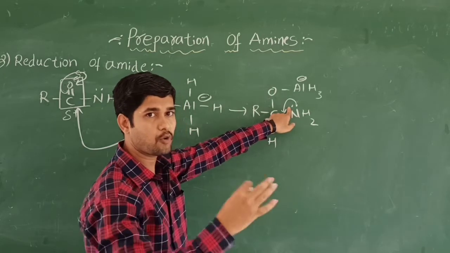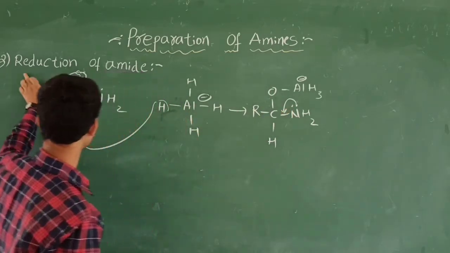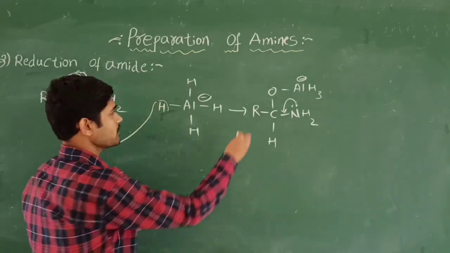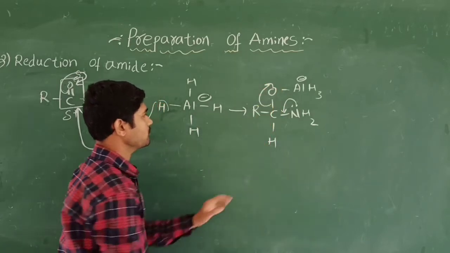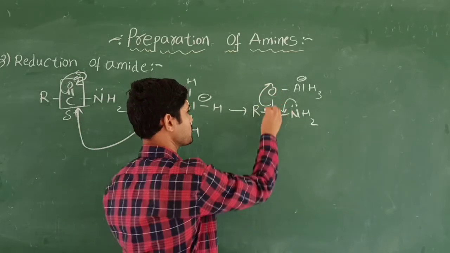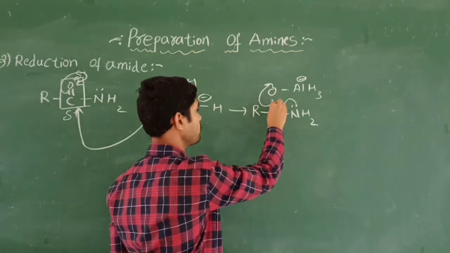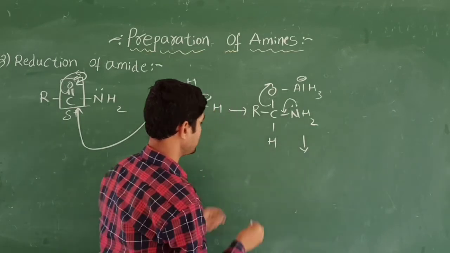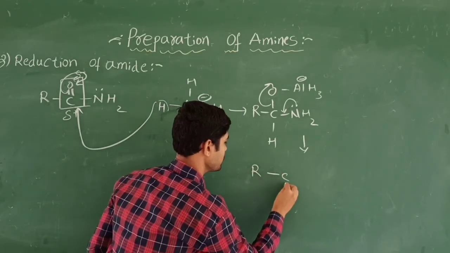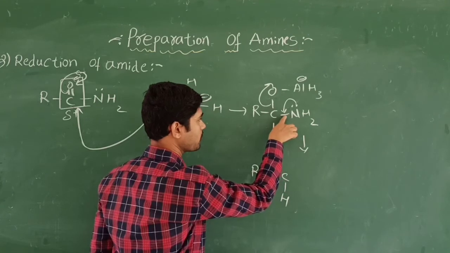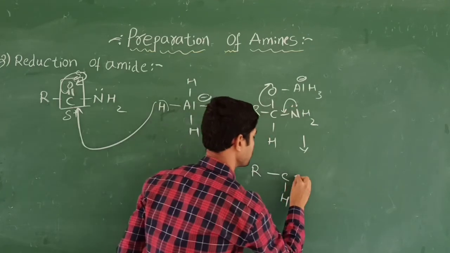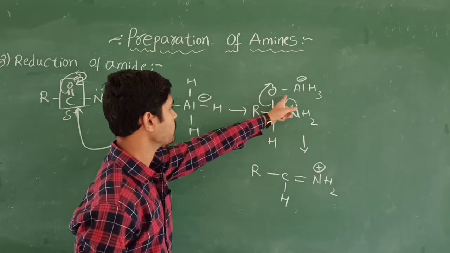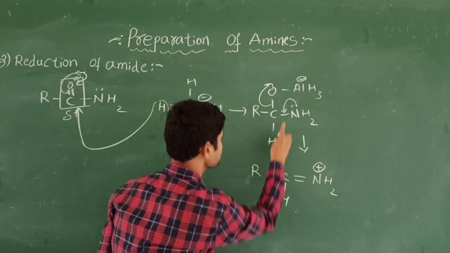In order to remove oxygen, because as the name indicates, reduction is nothing but removing the oxygen and adding the hydrogen, this oxygen will be eliminated as O minus, because it takes the bond pair of electrons due to electronegativity. So now I am going to write it as RCH, and this single bond becomes a double bond because of the lone pair of electrons. Now it becomes NH2 plus, which is deficient, and the remaining I write as it is, O minus and